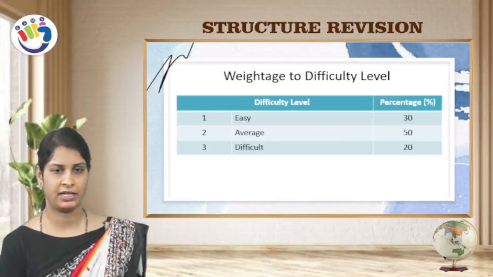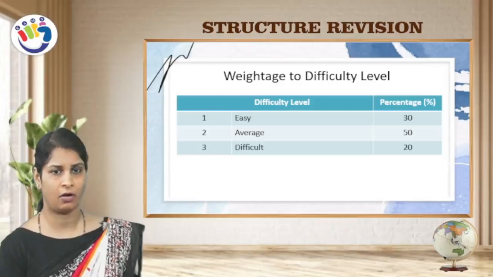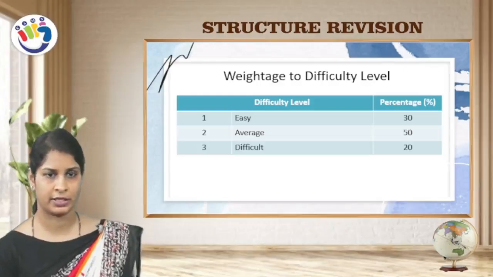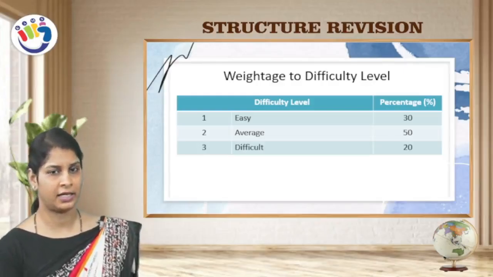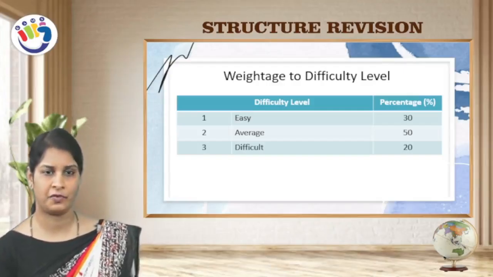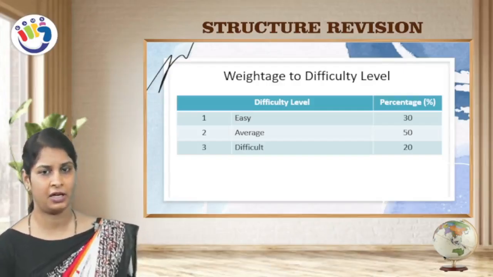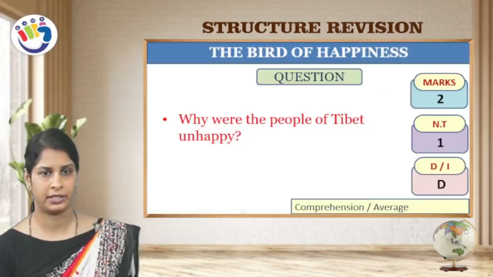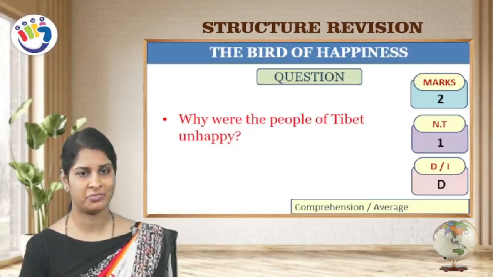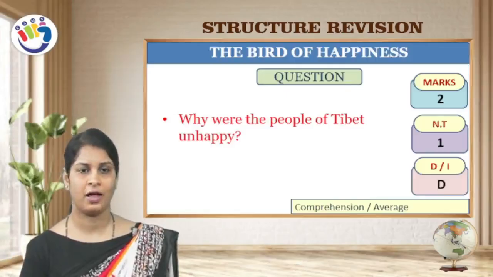Weightage to difficulty level. This is for the difficulty level or levels of the questions. Easy you will get 30%, average 50% and difficult you will get 20%. Yes, coming to the questions of the topic the bird of happiness.